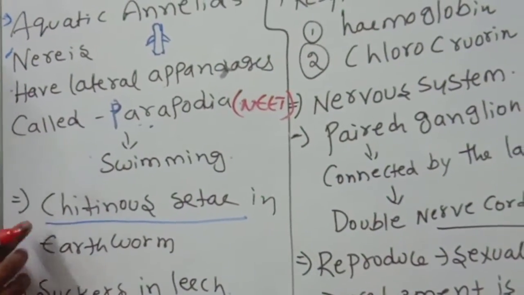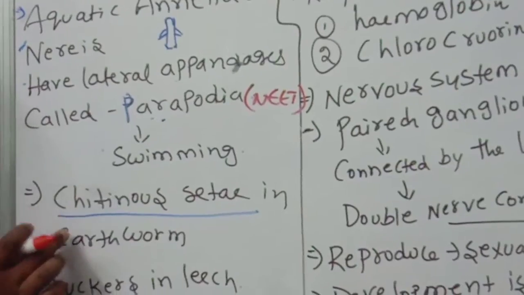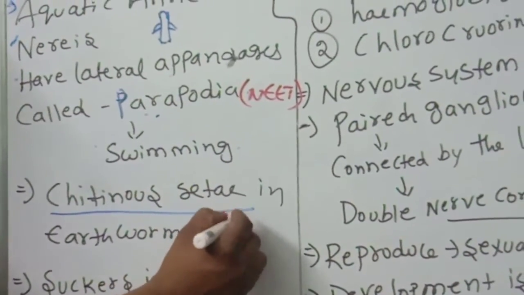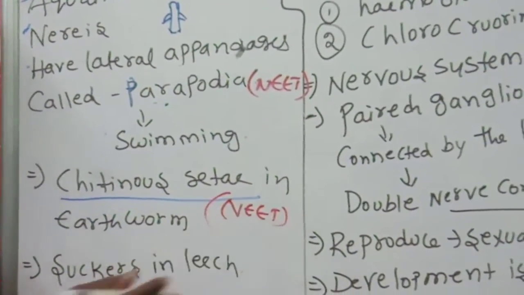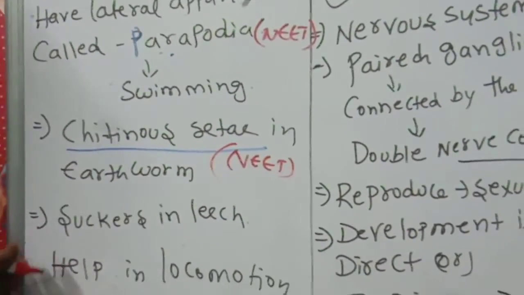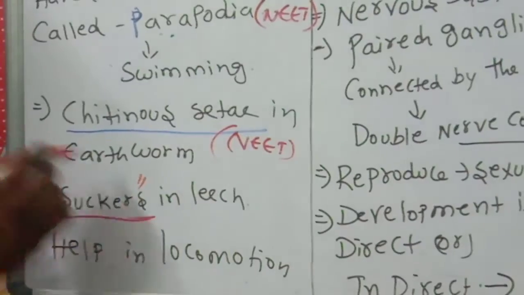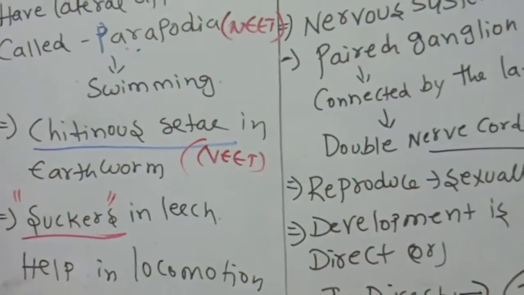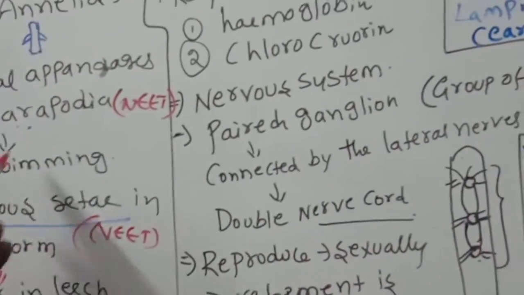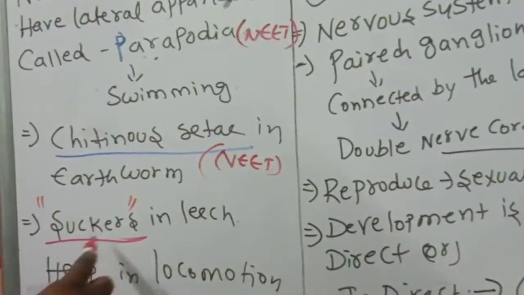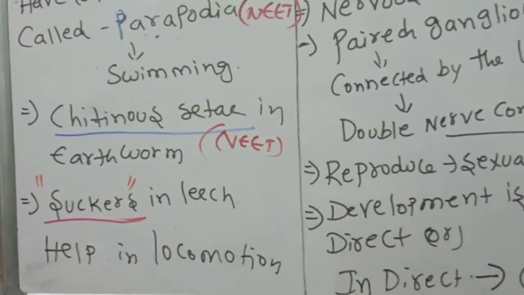Parapodia. What is the locomotory organ in the earthworm? Chitinous setae. Next, the suckers in the leech also help in locomotion. Parapodia, chitinous setae, and suckers are helpful for locomotion.